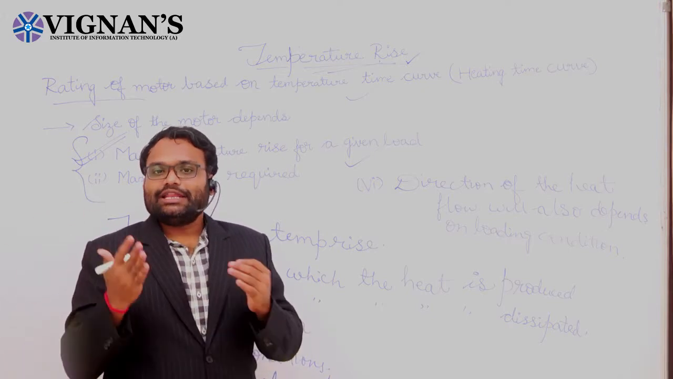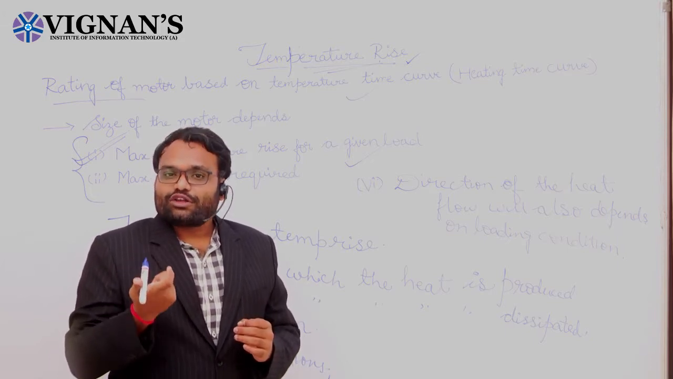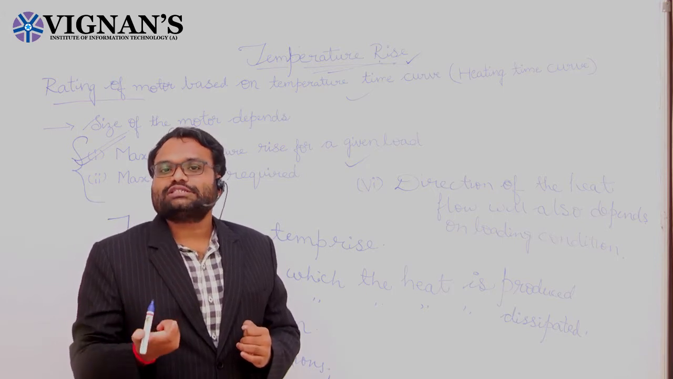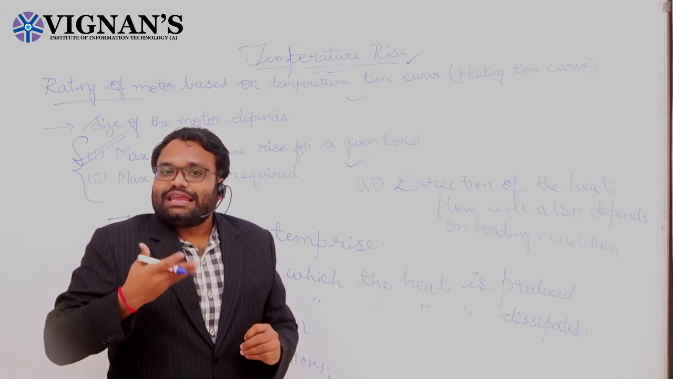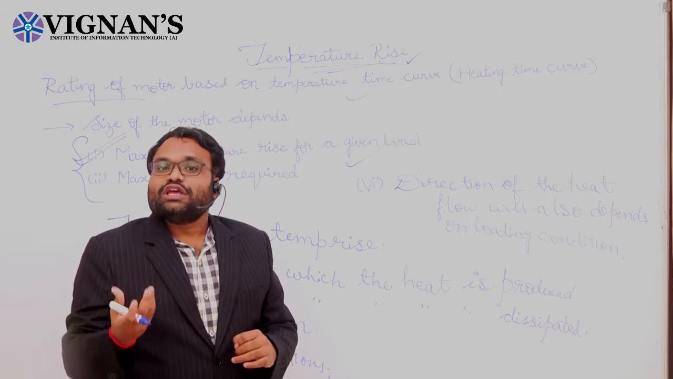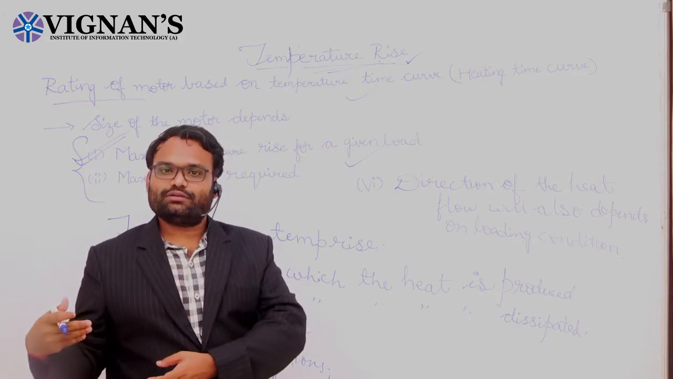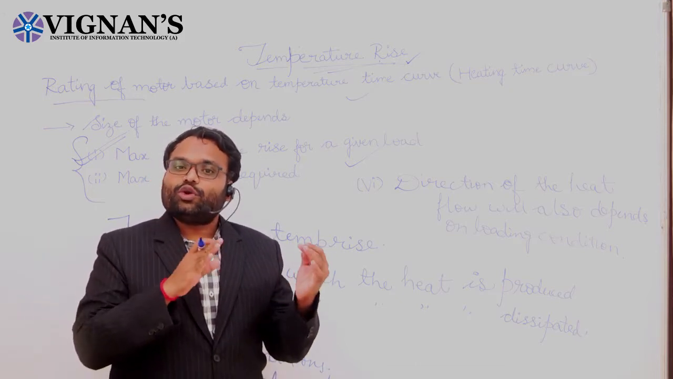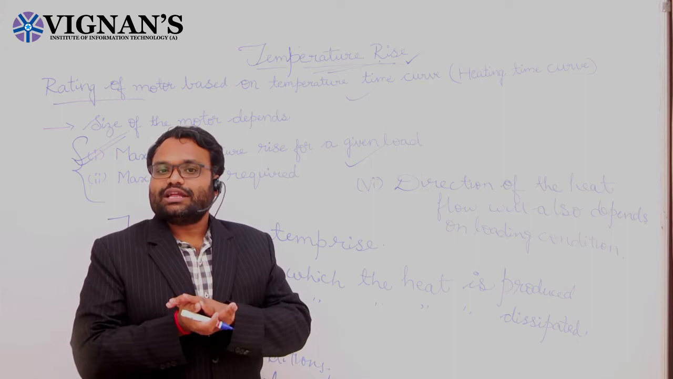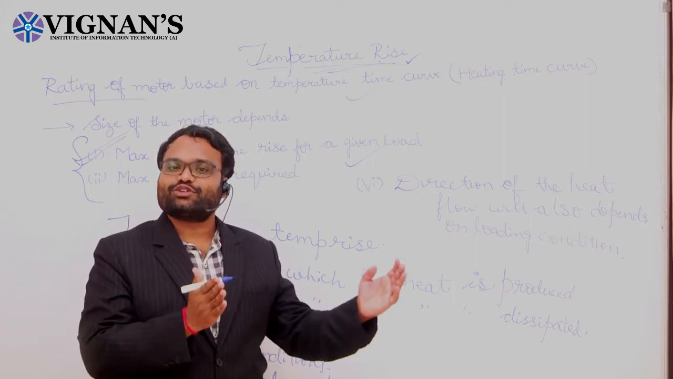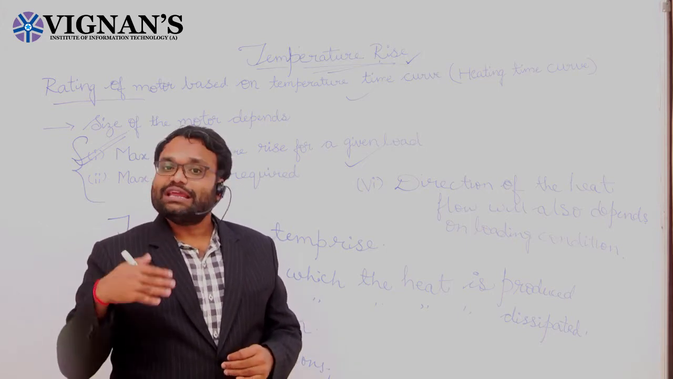Again, when the motor is on no load condition, the only losses incurred are core losses, and due to these core losses heat is produced. The heat will flow from the steel parts of the motor to the winding of the motor, right? And on load condition, the heat liberated will flow vice versa, that is from the winding part of the motor to the steel parts of the motor. So based upon the loading condition, the direction of the heat flow will also differ.